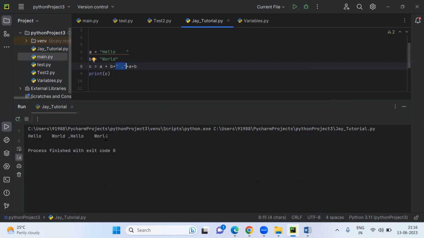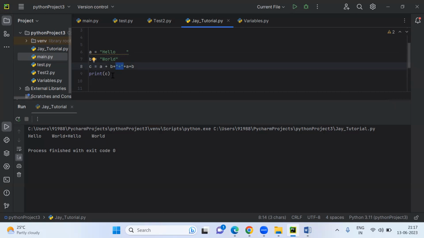The plus inside the quotes will act like a string because you have mentioned it inside the quote. Okay, got it, guys? That's very good.